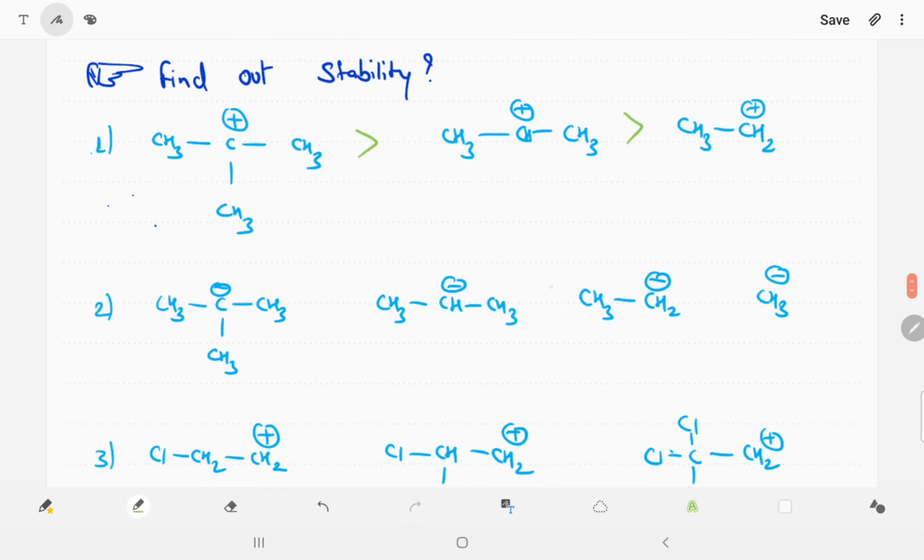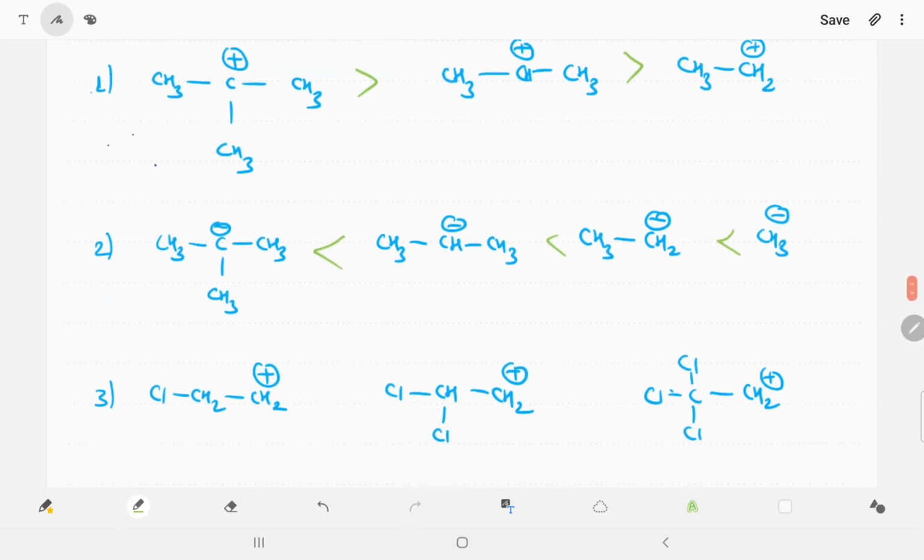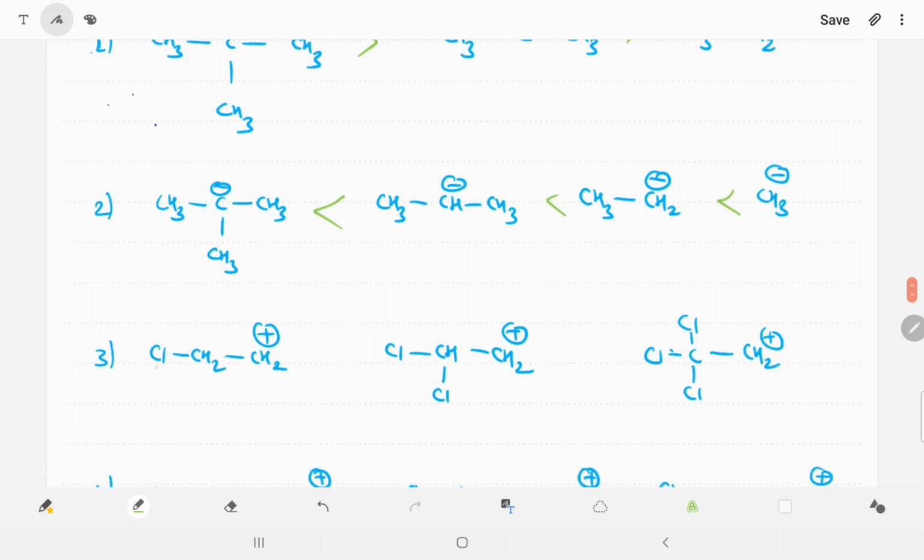This is the carbanion in the second example, so we can say it is like this. Now in example number 3, there is chlorine. Chlorine has a minus I effect. There are 2 chlorines, which work as minus I. Okay, so whenever the minus I increases, carbocation stability decreases.